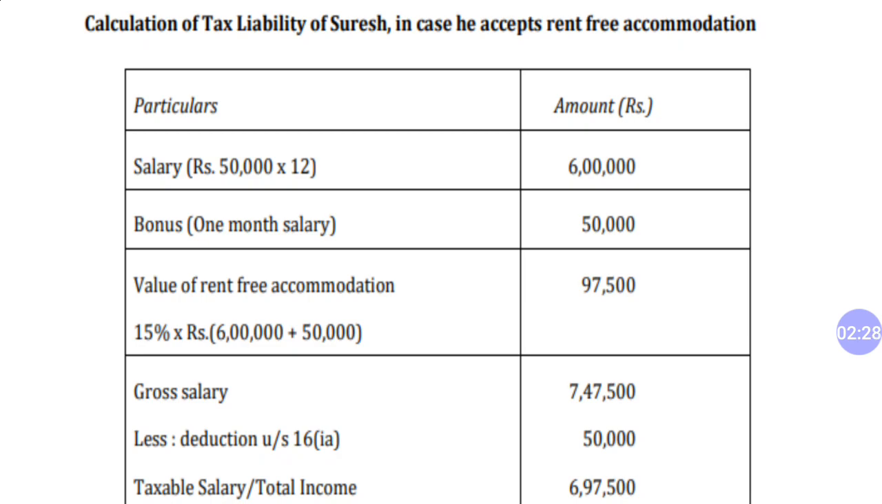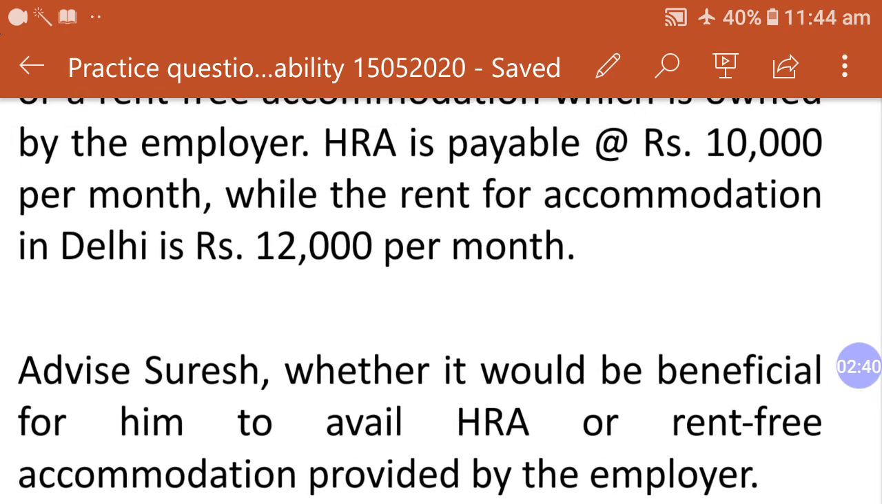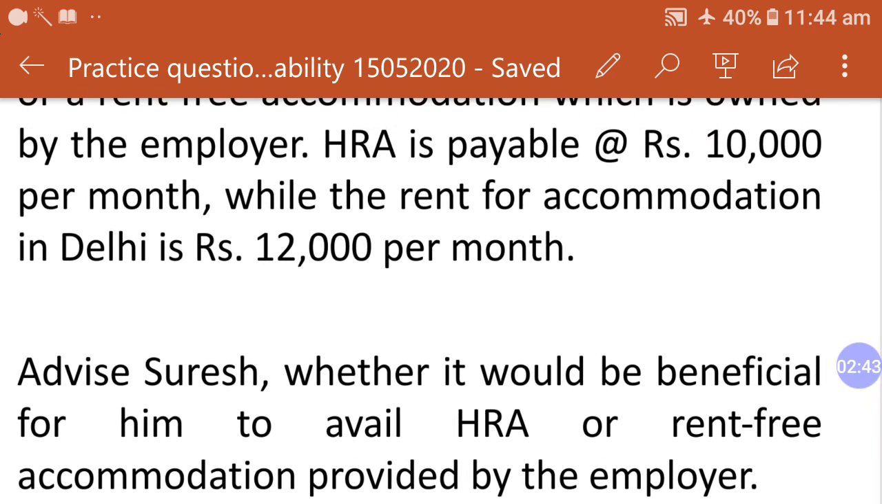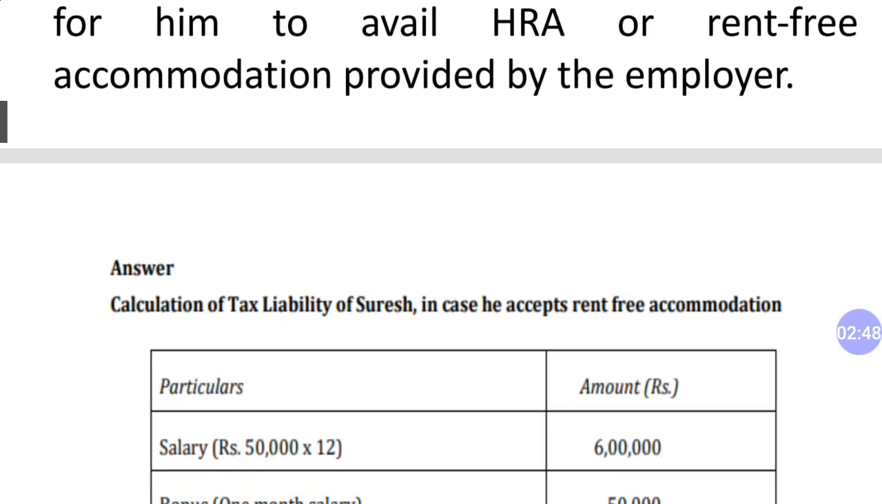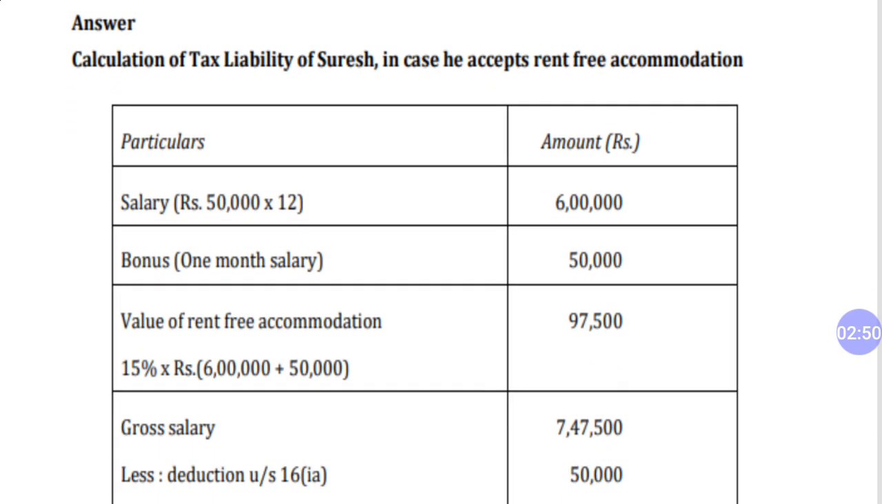So he is in Delhi, and the rent provided by the company, let me check the question, is 12,000 per month, while the rent for accommodation in Delhi is 12,000 per month. Okay, so in case the house is rented in Delhi, we will take 15% of the salary or the amount of rent paid, whichever is less.